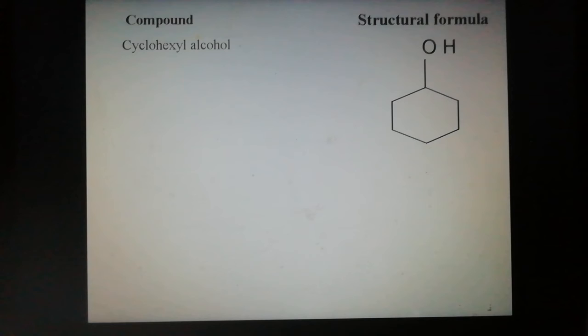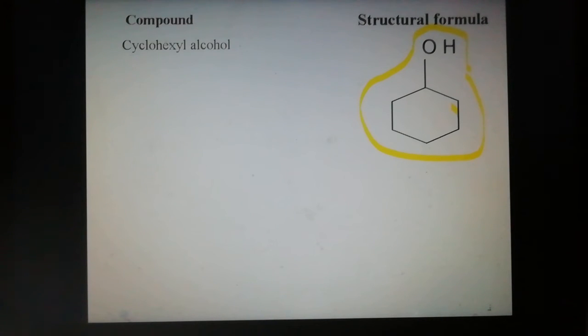Then the next compound, cyclohexyl alcohol. The structural formula of cyclohexyl alcohol is shown: one cyclohexane ring with one hydroxyl functional group. Students, the ring is closed, so the root word is a 6 carbon system.